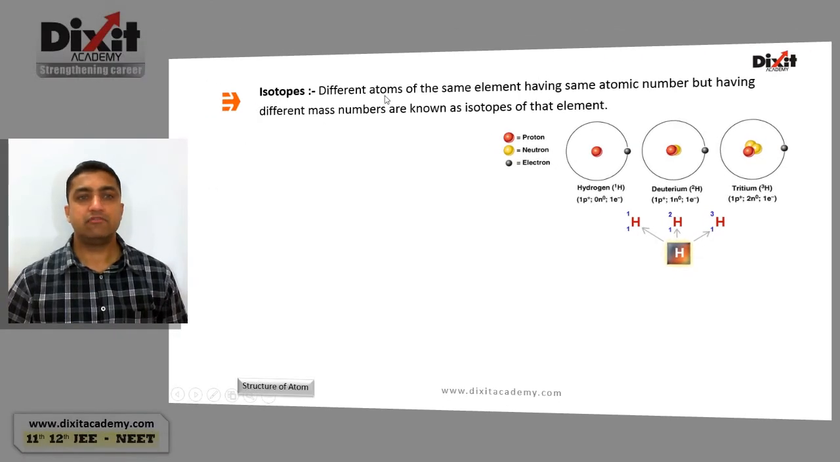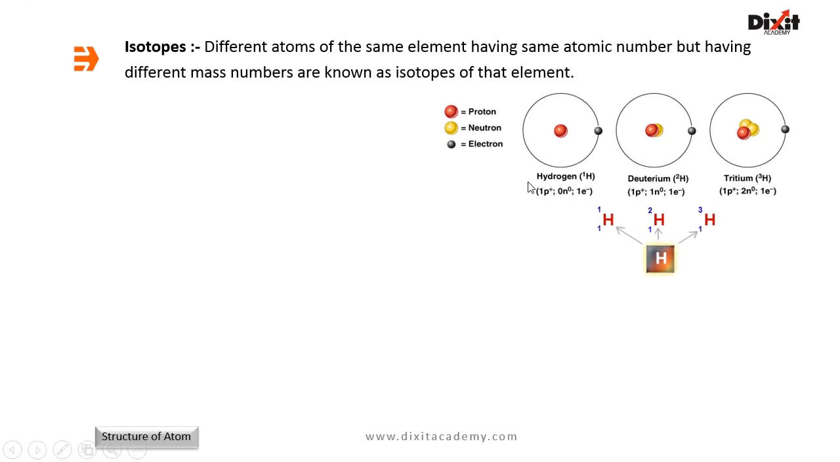Isotopes. Different atoms of the same element having the same atomic number but having different mass numbers are known as isotopes of that element. Example, hydrogen has 3 isotopes: protium, deuterium, and tritium. Hydrogen contains 1 proton and 1 electron. Deuterium contains 1 proton, 1 neutron, and 1 electron. Tritium contains 1 proton, 2 neutrons, and 1 electron.